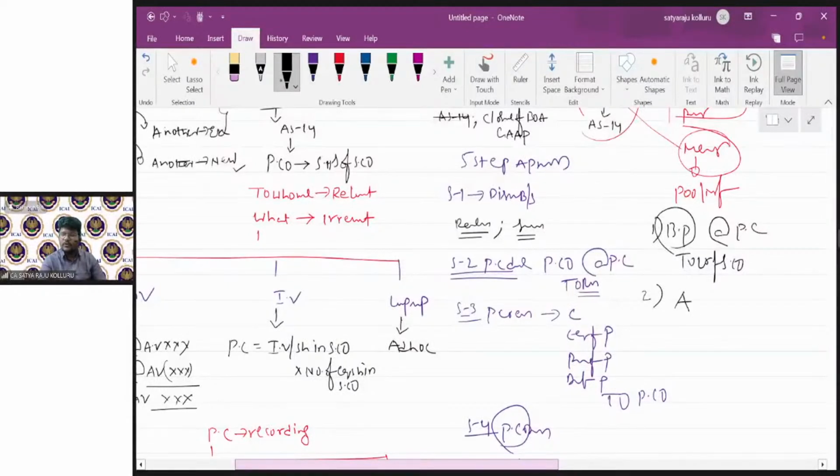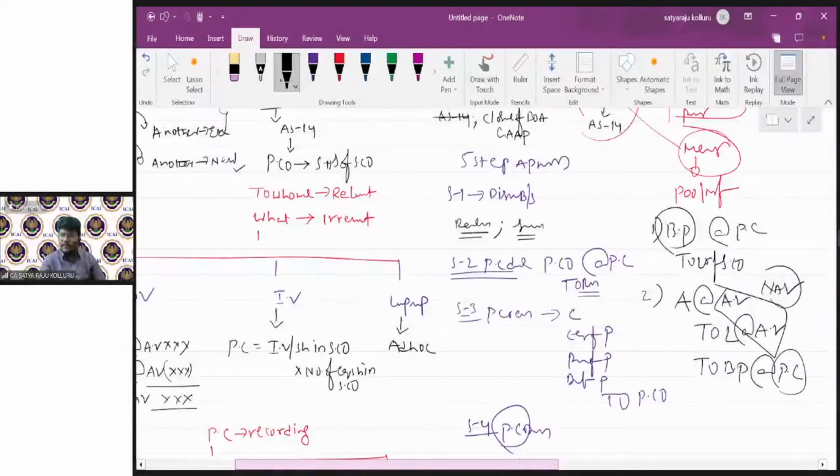Business purchase means we are purchasing assets and liabilities. That's why you should incorporate assets and you should incorporate liabilities. At which value should I incorporate? At the rate of agreed value, because at whichever value you are purchasing, at that particular value only you should incorporate. If you check, which is also equal to NAV, now you should cancel the business purchase, because whenever you are incorporating assets and liabilities, the component of business purchase you should cancel. That is, business purchase is at the rate of PC.